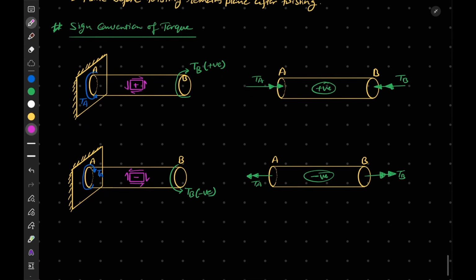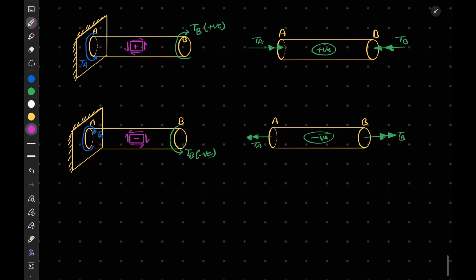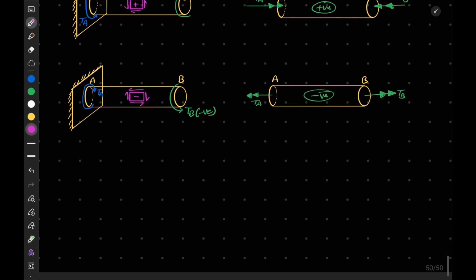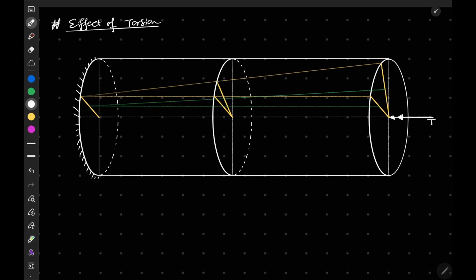Now if we talk about the effect of torsion, how the torsion affects the shaft, let me draw a figure here first. Effect of torsion. Let's say this is a shaft, and the shaft is fixed at this end, and a torque T is applied at the other end.